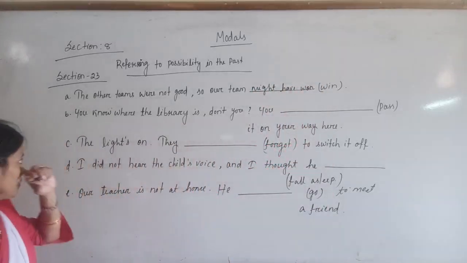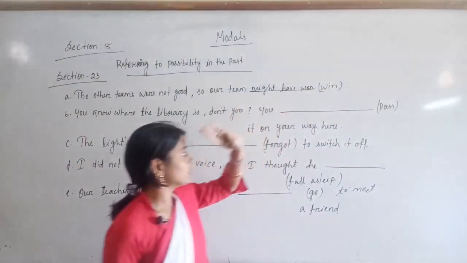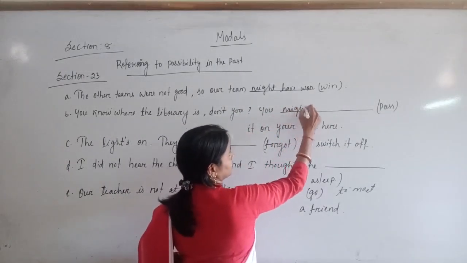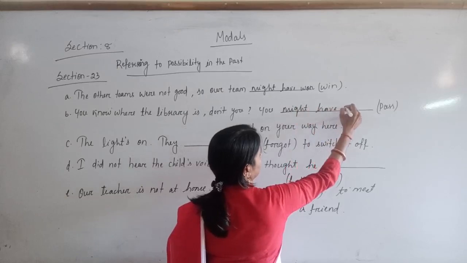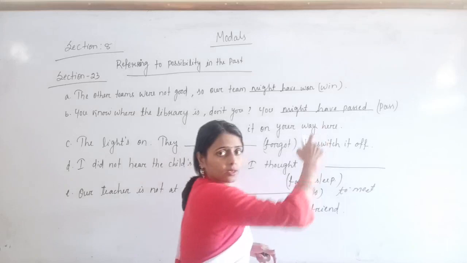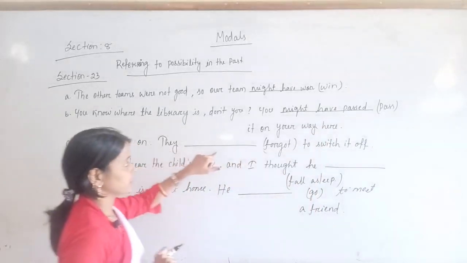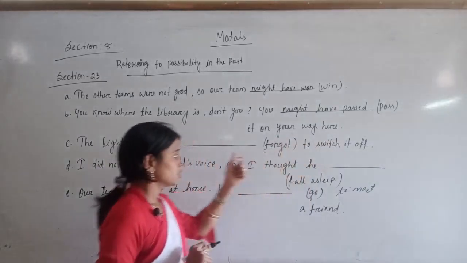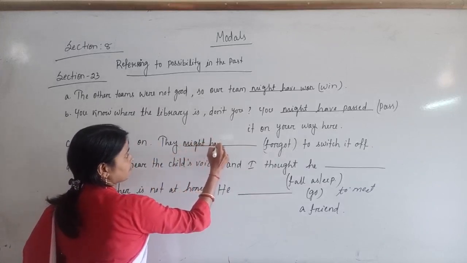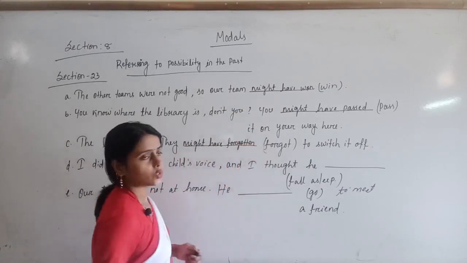Okay, look at the second one. You know where the library is, don't you? You might have passed it on your way here. Is it clear? Look at the next question. The lights are on, they forgot to switch it off. So the answer will be they might have forgotten to switch it off.